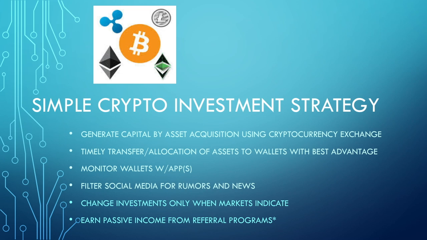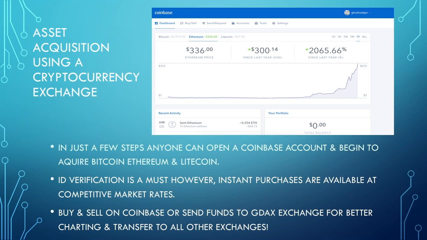So up first is how to acquire these crypto assets, and we're just going to be using Coinbase as an example because ironically enough, after Multibit or Glidera, this is where the crypto experience really takes off for lots of people. So in just a few steps, anyone can open a Coinbase account and begin to acquire Bitcoin, Ethereum, and Litecoin. ID verification is a must.